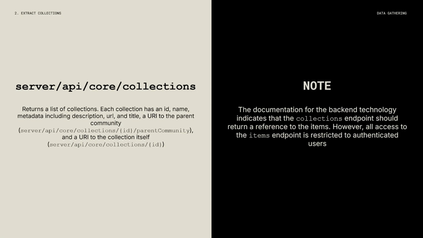With the collections, we access it very similarly. Now that we have the ID of the collection, we can get the metadata, and according to the documentation, we should be able to get the items endpoint as well, but that is restricted to authenticated users only, so we'll have to work around that.